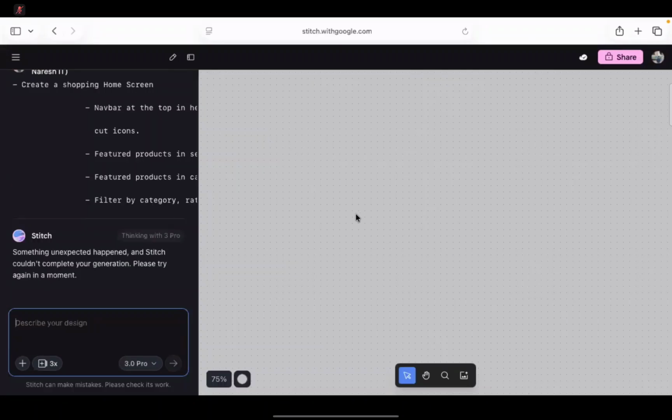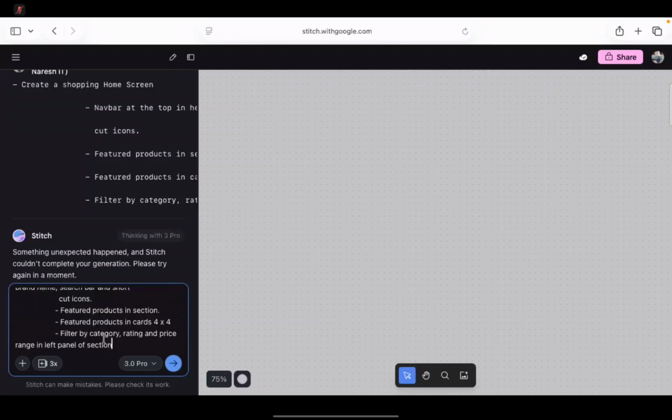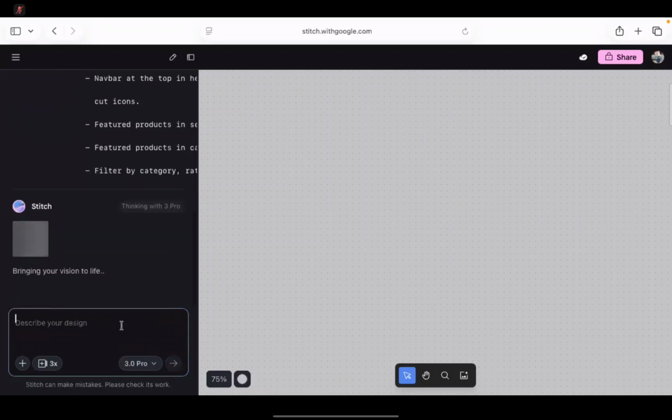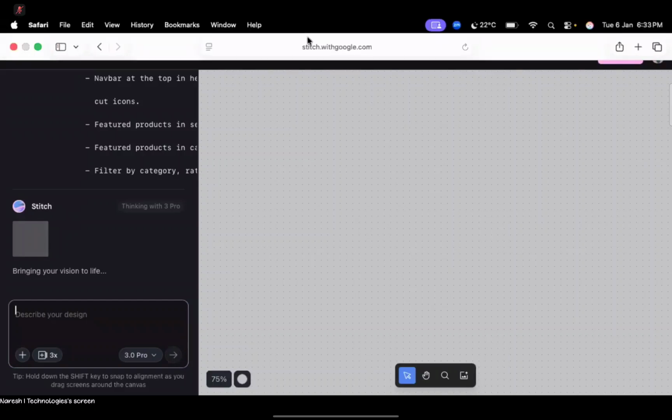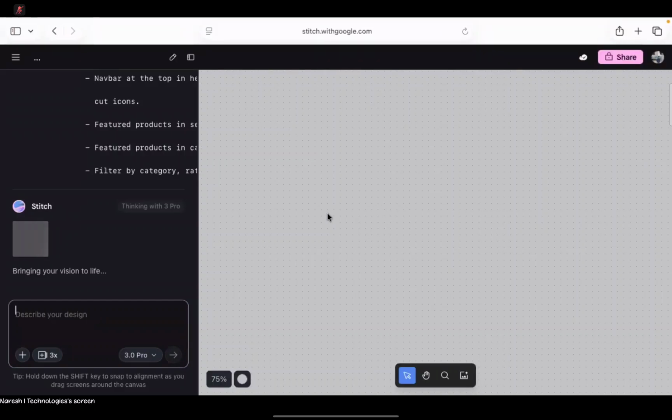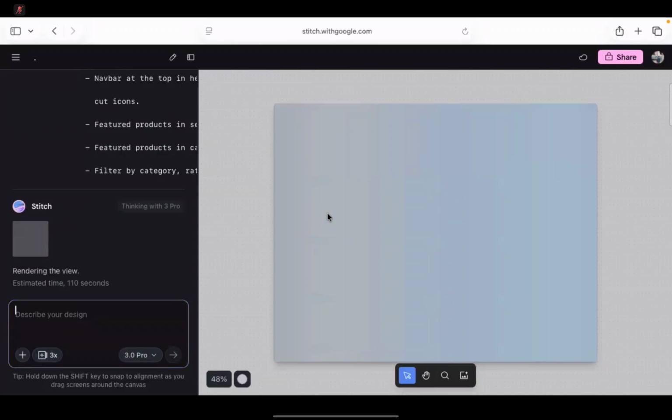You can see it is generating that. Once the UI design comes, according to the UI design, you have to create the design.